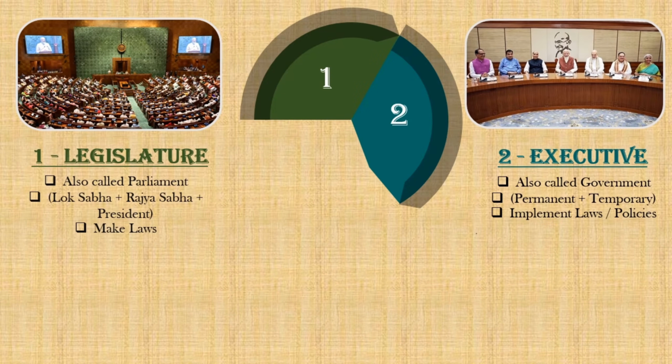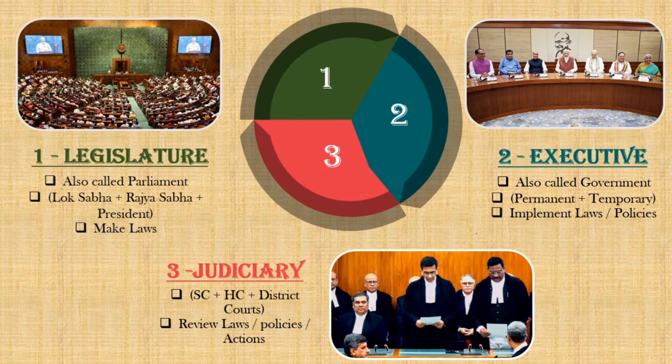The Executive. This group is responsible for implementing or enforcing laws made by Legislature. Executive is also called Government. The members of executive can be divided into parts: political executive and permanent executive. The Judiciary. This institution interprets the laws made by Legislature and ensures that these laws are applied correctly by executive. In India, Judiciary consists of Supreme Court, High Courts, and District Courts.